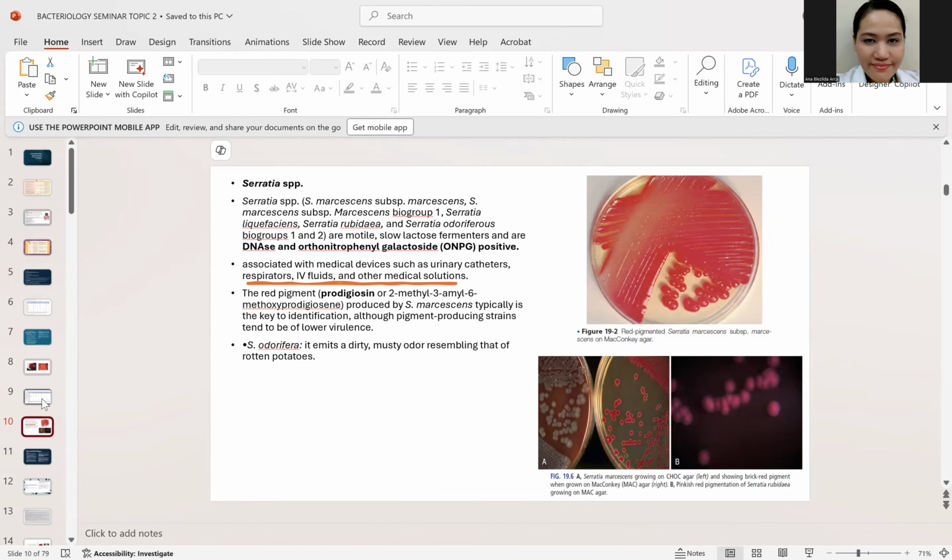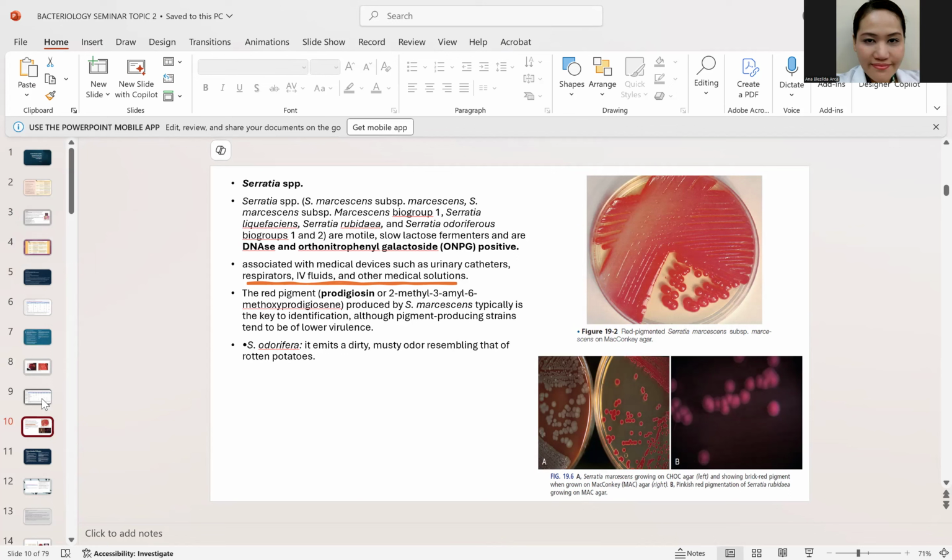Now, next is the Serratia. Now, for the Serratia, it is the only one among the Enterobacteriaceae that is DNase and OMPG positive. So, lahat ng Enterobacteriaceae, DNase negative, OMPG negative, except for Serratia, particularly your common pathogen, which is the Serratia marquescens. Now, Serratia marquescens, they tend to produce a pigment known as prodigiosin. That's why, if you can see here on the picture, it produces red colonies, okay?